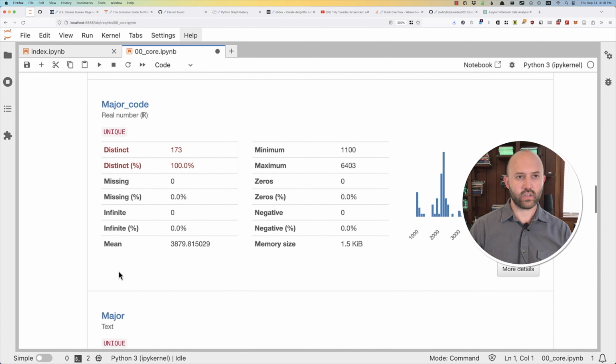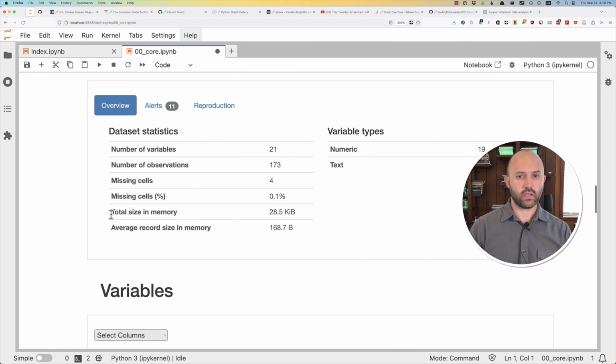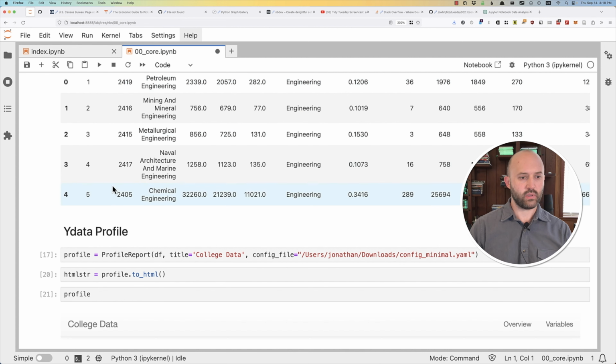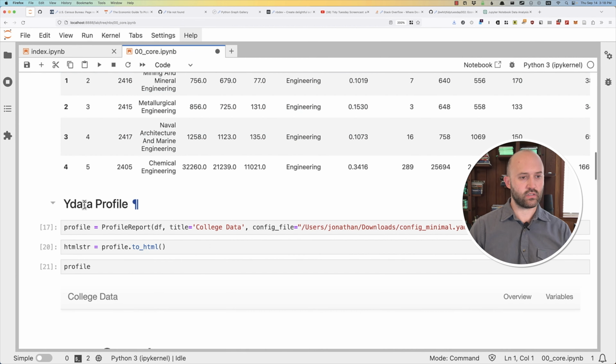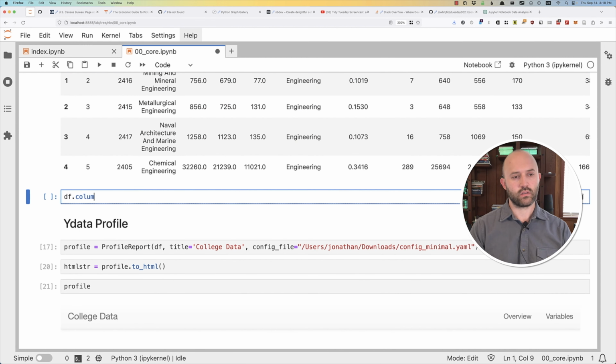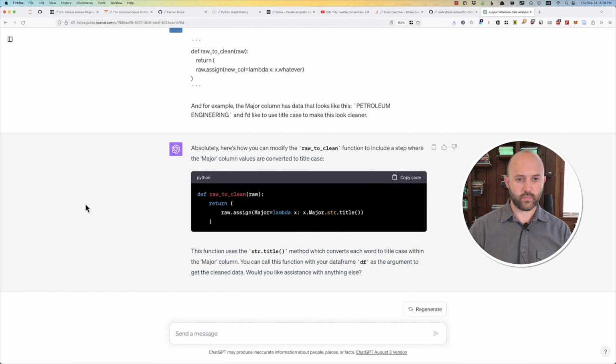So what are some fun things to do here? Let me take the columns again, which I had just a second ago. And let's go back to ChatGPT and say, okay, well, that works. What are some principled EDA approaches with the following columns?